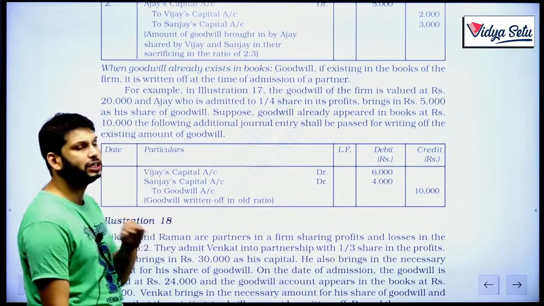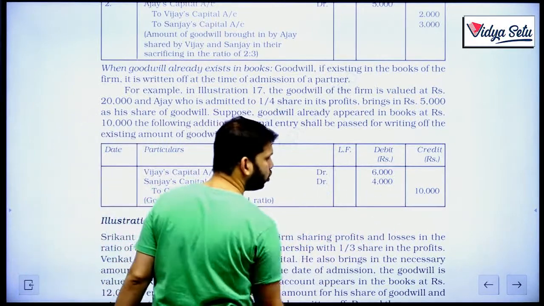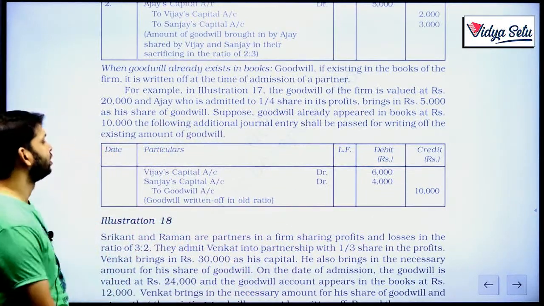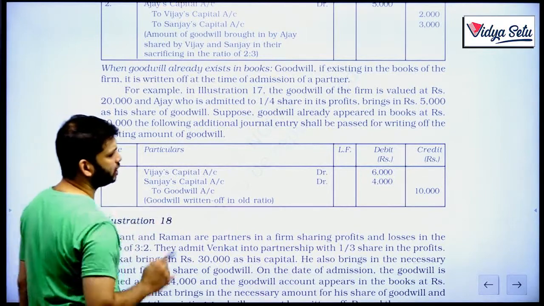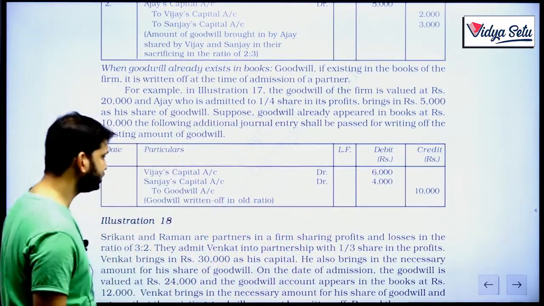See, goodwill is an asset. To write off an asset, we need to credit the asset. So to goodwill account, this is the old goodwill. And who will bear this loss? The old partners will bear. Vijay and Sanjay are bearing. In which ratio? In the old ratio, they are bearing this loss.